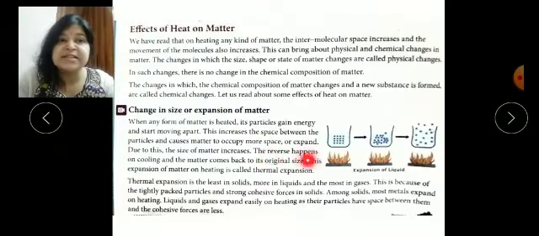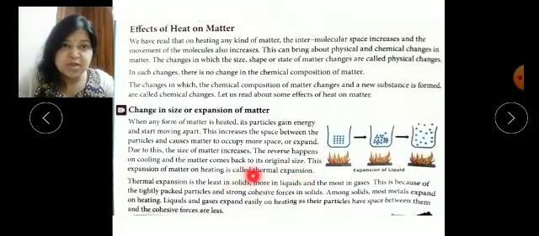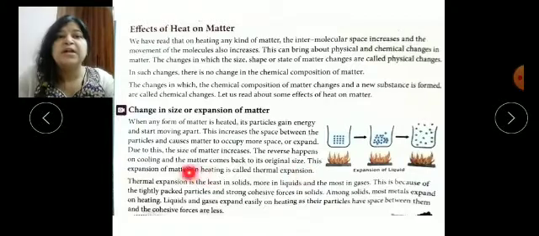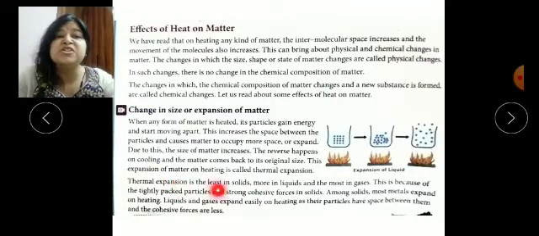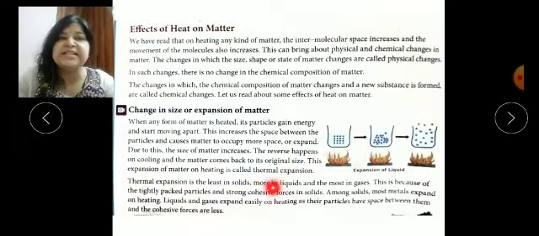So the reverse happens on cooling and the matter comes back to its original size. The expansion of matter on heating is called thermal expansion. You can underline this line. Thermal means heat. Thermal expansion is very least in solids, more in liquids, and very high in gases.